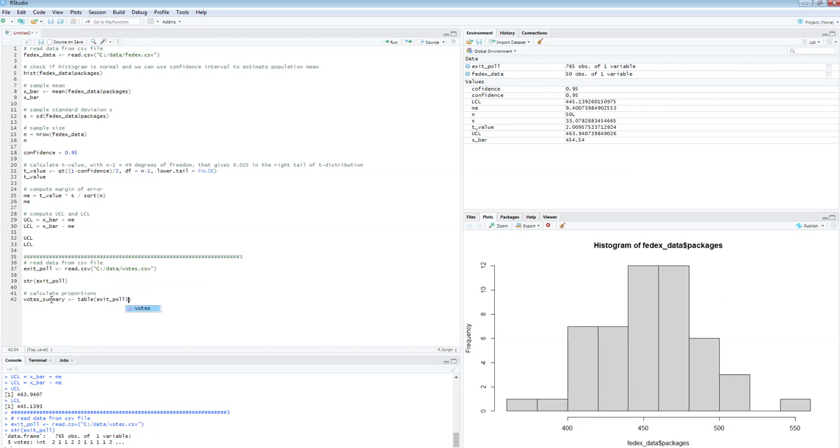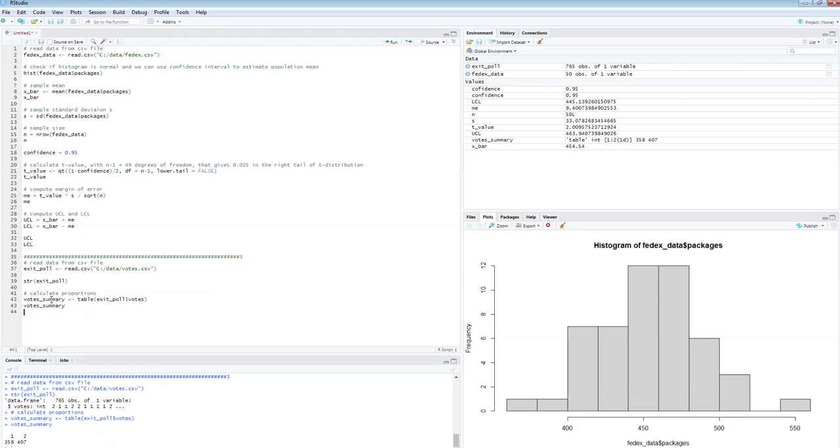Exit poll, the column votes. All right, now let's take a look at that, votes summary, just for the heck of it. 358 voted for Democrats and 407 voted for Republicans. So it looks like Republican has more votes, right? So it appears that they're winning based on that. But let's not jump to conclusions just yet.